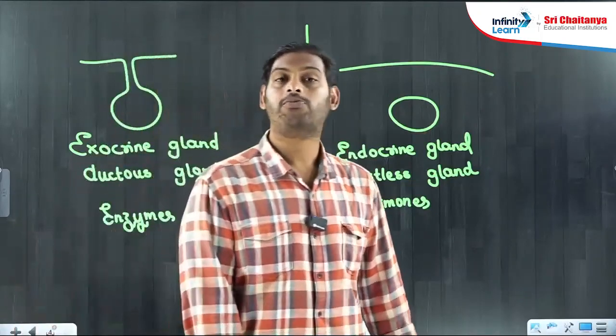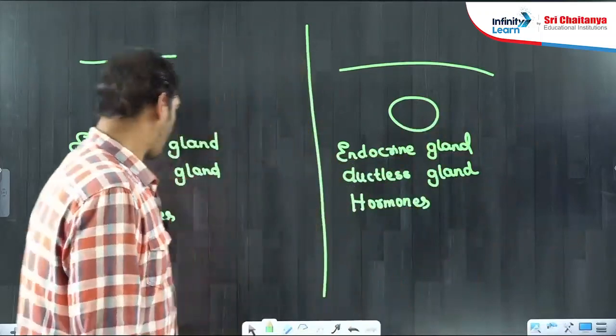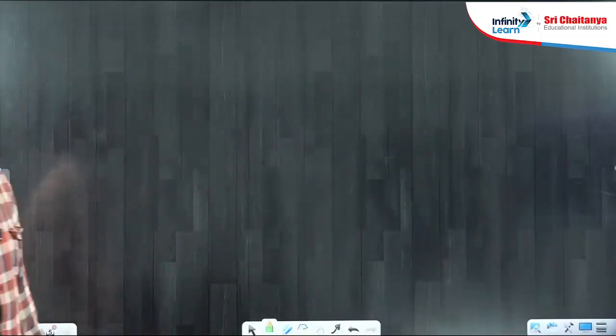But if you ask me about endocrine glands, they usually make hormones. Therefore, hormones act as chemical messengers trying to communicate, and these endocrine glands which manufacture hormones are mainly responsible for chemical control and coordination.